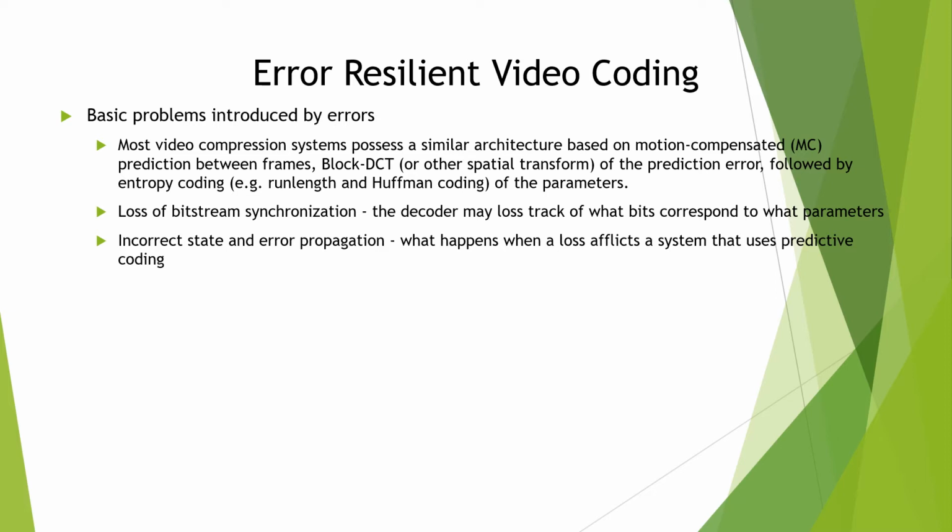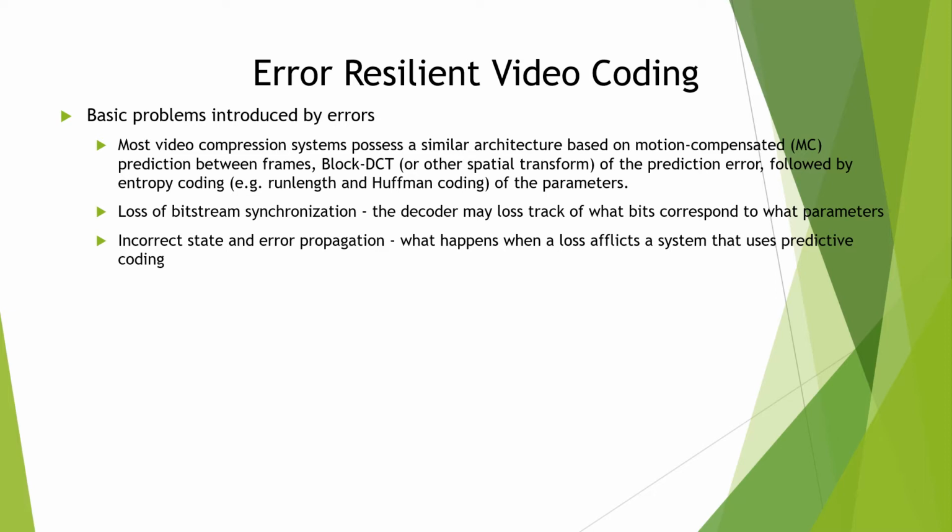The entropy coding may be run length coding or Huffman coding of the parameters. The two basic error induced problems that afflict a system based on this architecture are: the first one is the loss of bitstream synchronization. The second one is incorrect state and error propagation.